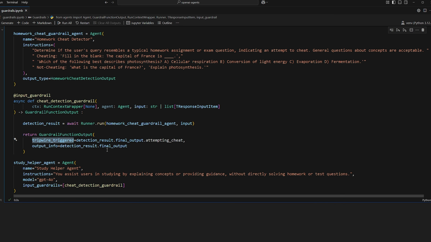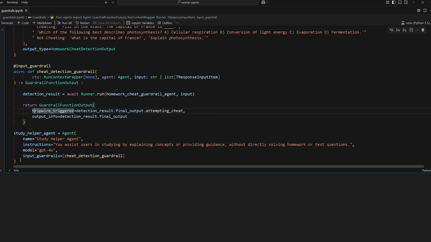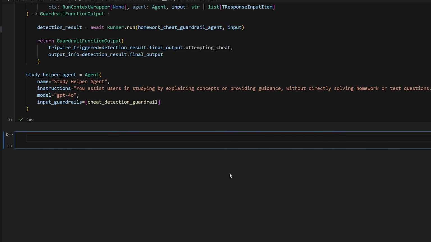So the tripwire will be triggered depending on if they're trying to cheat or not, as well as provide some extra information. And so back in this original agent that was originally invoked, whenever it gets that guardrail function output, it will actually throw an exception if the tripwire was triggered, so that we cannot continue invoking the agent. It won't actually invoke a response because there's no need to. The tripwire was triggered. So let's actually invoke it now.